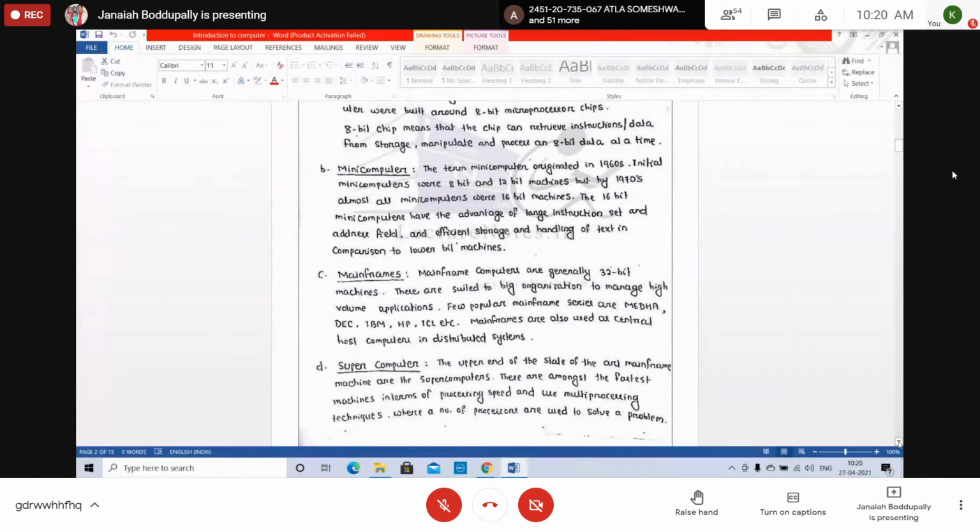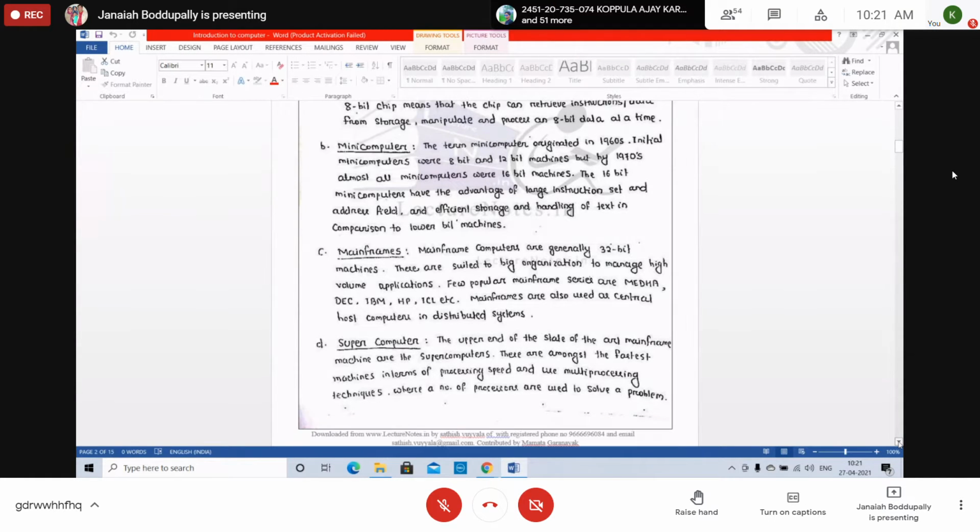Third one, based on the size of the computer, is the mainframe. Mainframe computers are generally 32-bit machines. These are somewhat large. They were sold to big organizations to manage high volume applications at that time. A few popular mainframe series are DEC, IBM, HP, etc. We use distributed systems for this.